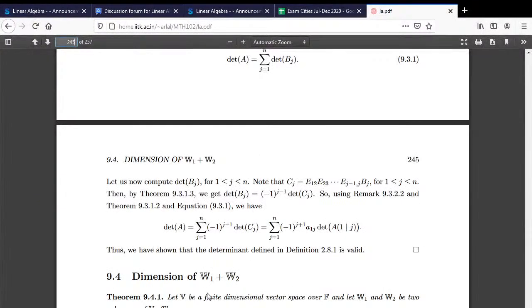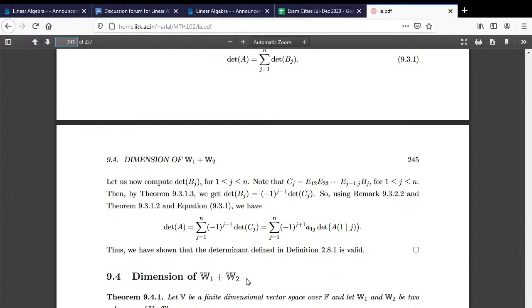Then again, if you look at the vector space W1 plus W2, we define it as a vector from W1 plus a vector from W2. Just take any vector from W1 and any vector from W2, keep adding and keep generating whatever set you can. For example, if W1 is the x-axis and W2 is the y-axis in R2, I can get the whole of R2. Similarly, if you look at the xy plane in R3 and the z axis, you can look at their sum and you get the whole of R3. Fine. So the ideas are there with you.